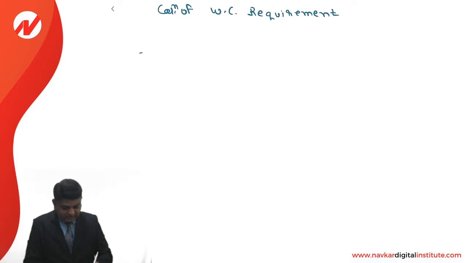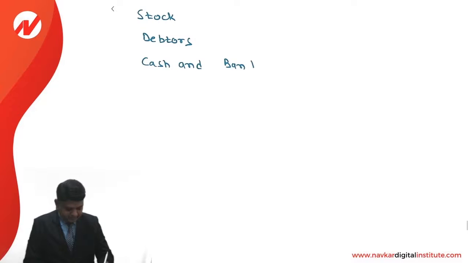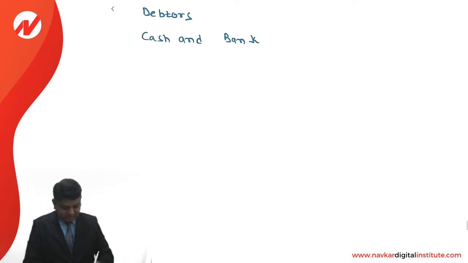In that we will start with the stock, debtors, cash and bank, so the total of all of them will be current assets. Current liabilities, for that no bifurcation is given to us, so we are writing current liabilities in total.